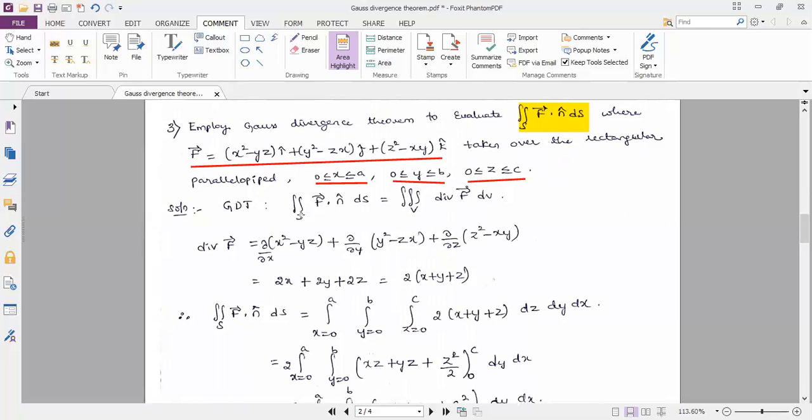Gauss divergence theorem is given by double integration over S of f dot n cap ds is equal to triple integration over V of divergence of vector f into dv.